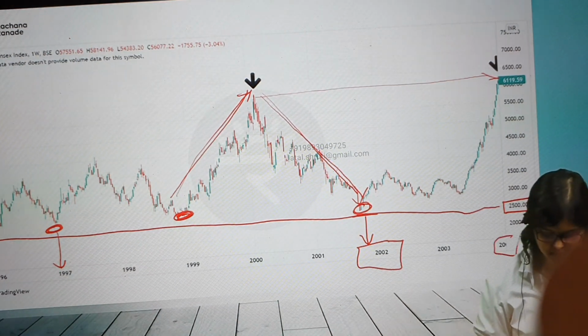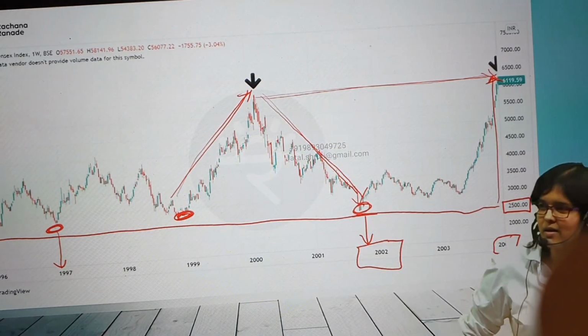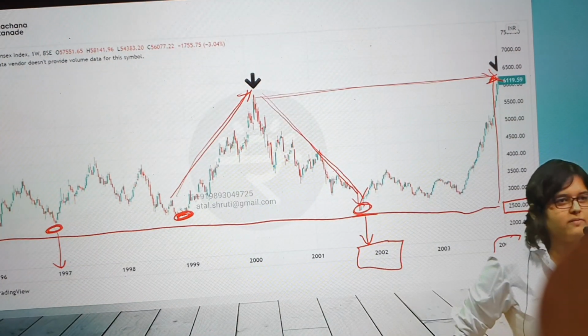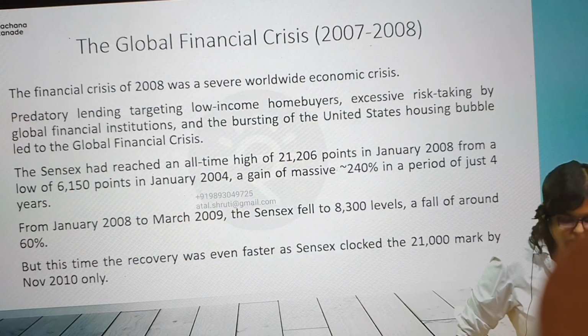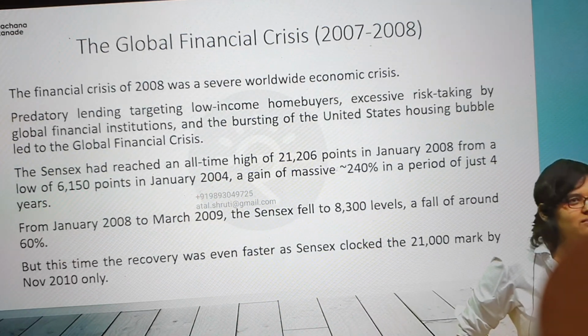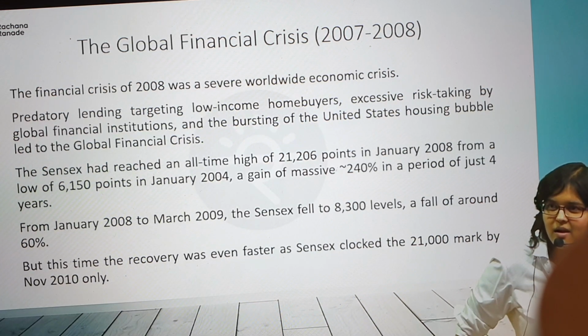You can see 2000, it's cut in the notes. But in 2004, it again reached 6100. So there also you can write down a note. Recovered in 2 years. 6119. Are you understanding how to analyze situations? Can we move on? The global financial crisis, 2007. The year which I told you about, what happened when I was at the broker. Any doubts on this?